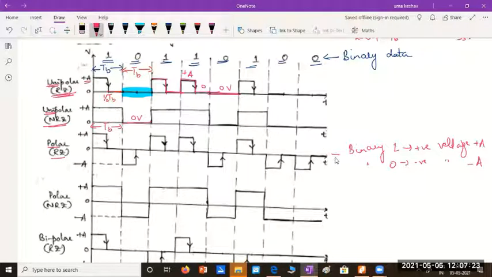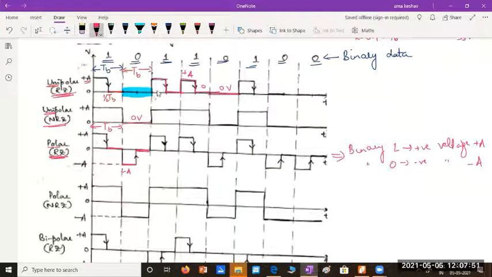And since we are representing the return to 0 polar format, it should return to 0 in the center of the bit interval. So 1 will be represented with plus A for half the bit duration and 0 for the second half. A binary 0 will be represented with minus A for half the bit duration and 0 for the other half.